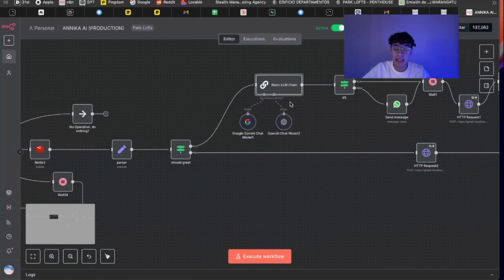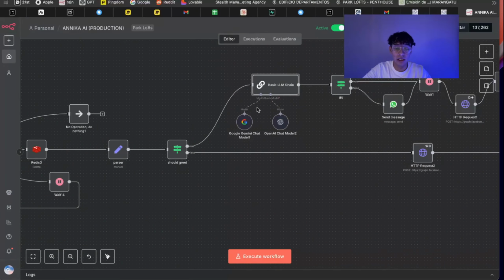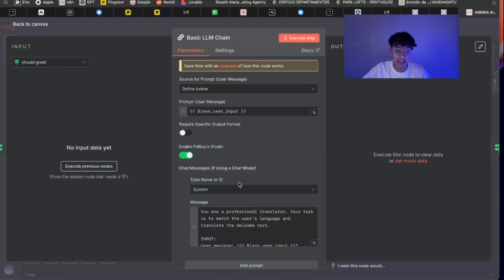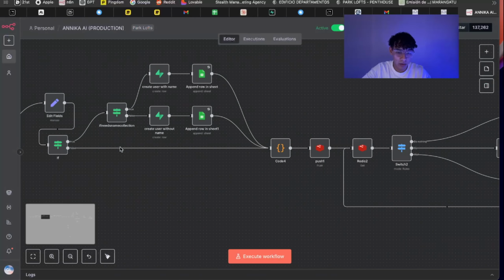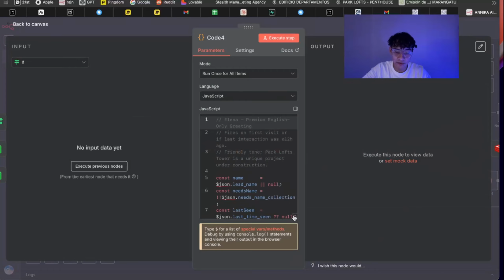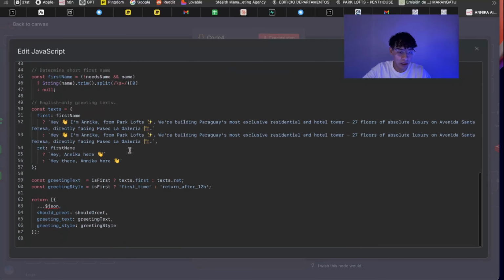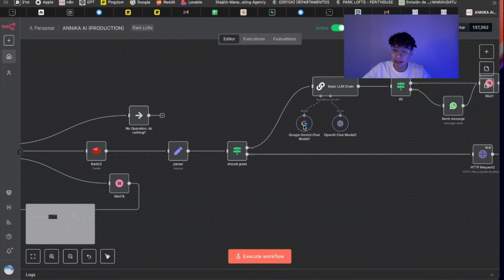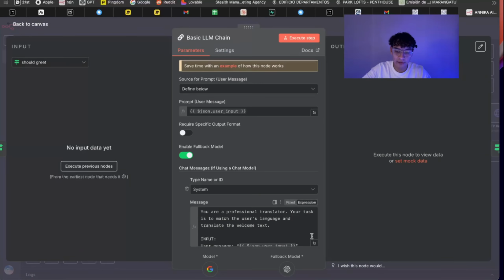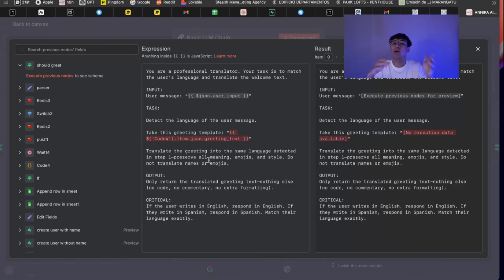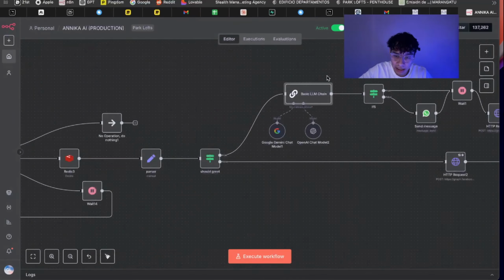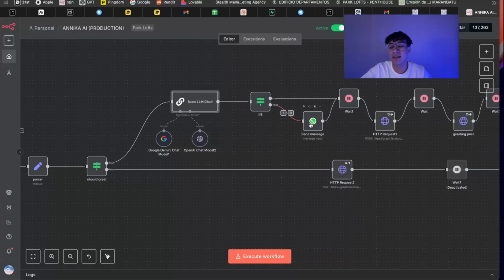Right here, we have a basic LLM chain with Google Gemini that gets a message. The message from here, the code node that we have in here. We have a message for the first time users, and we have the recurrent user message after 12 hours. So we get that message to this LLM. We have a little prompt that converts the message to the language of the user. Super easy. Then if it's a new user, we send the image that we saw on the demo.